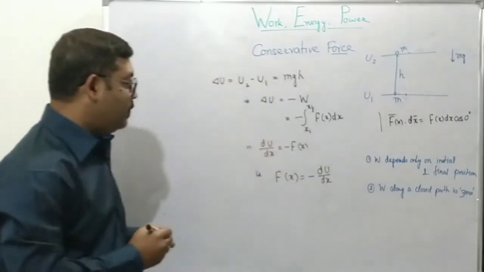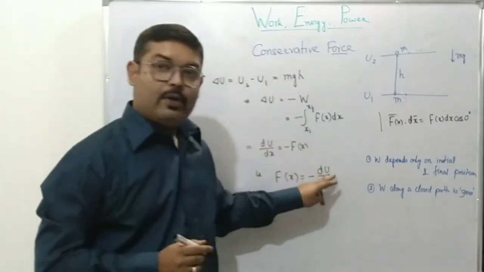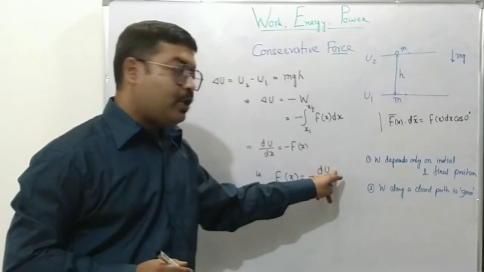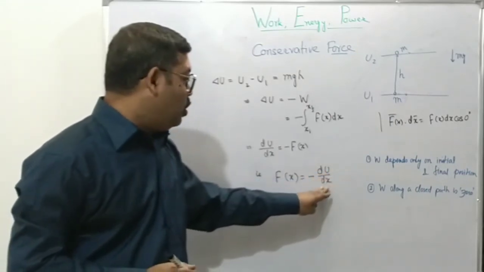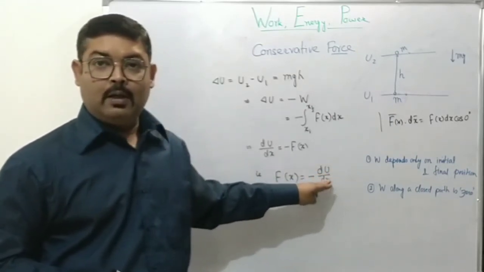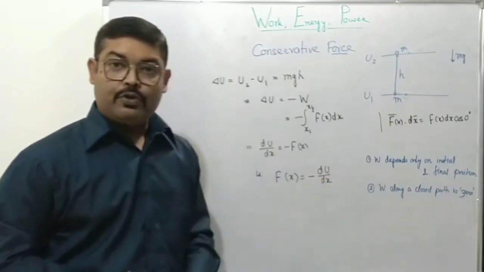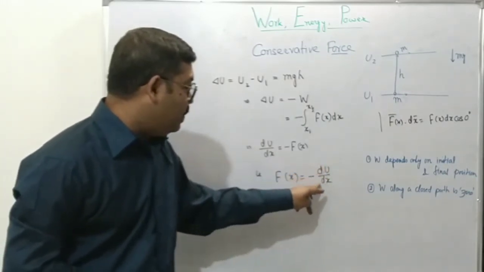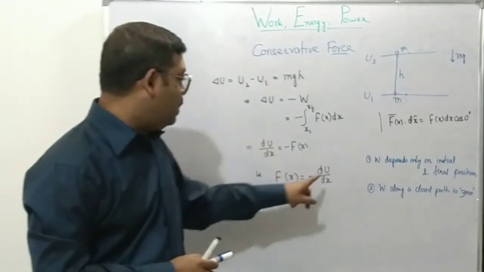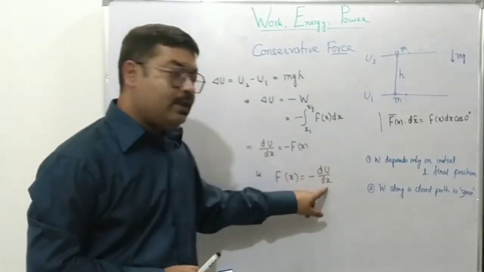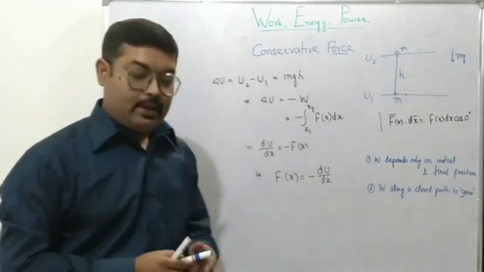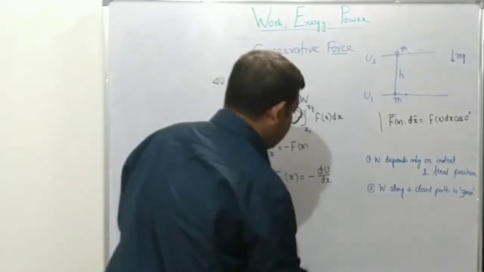That is to say, the conservative force is the negative of the rate at which the potential energy changes with height or displacement along the direction of the force. This term, variation of a particular physical quantity with displacement, with distance, is known as gradient.